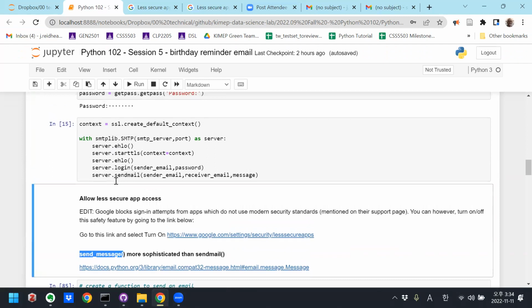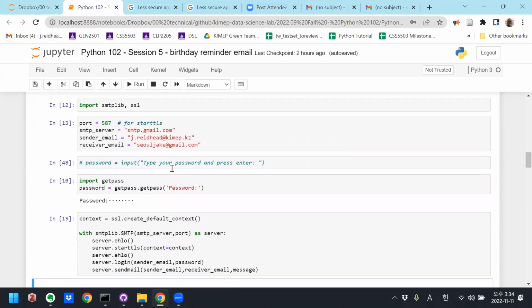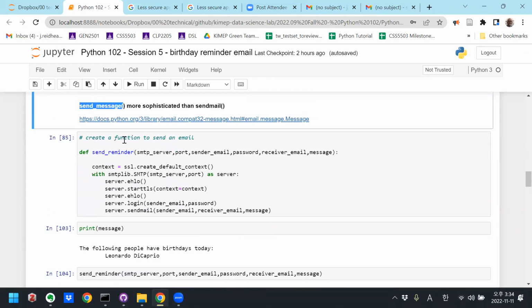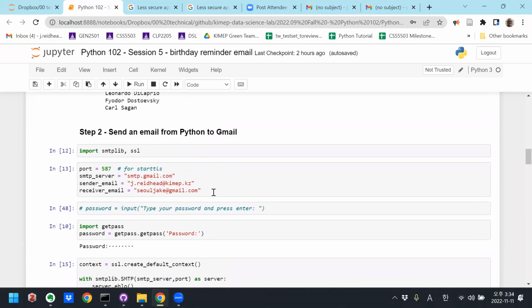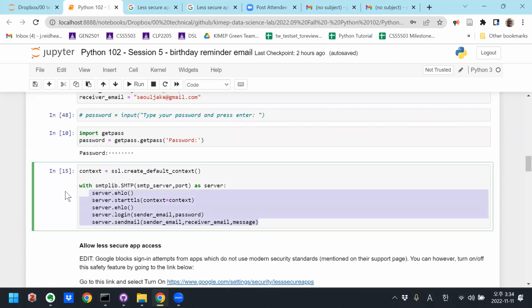Okay, so step 2 was to send an email from Python to Gmail. So here's all the code for that. And now I'm just going to throw that in a function as well called send reminder. For send reminder, I'm not including the part that instantiates the server or my account information. I'm just going to include the part for when I actually want to send an email.